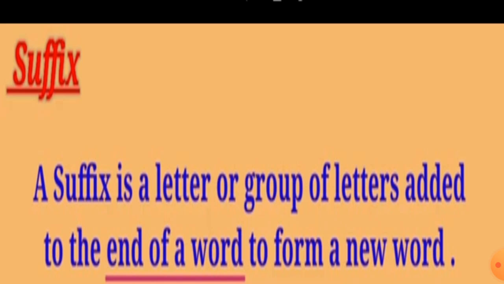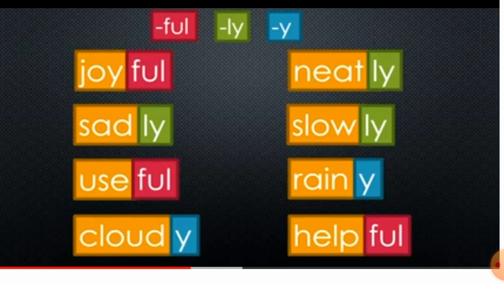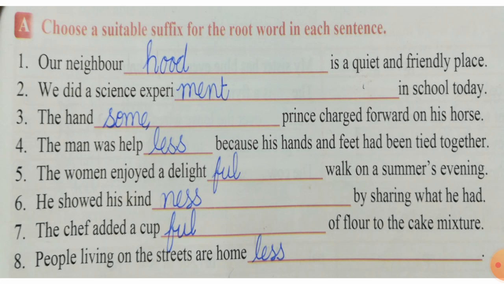Now next is suffix. A suffix is a letter or a group of letters added to the end of a word to form a new word. Here you can see some examples of suffixes. Now next, exercise number A, that is related to suffix. Here you can see this exercise solved. Here you will use neighbor. With this word neighbor you will use the suffix: neighborhood.